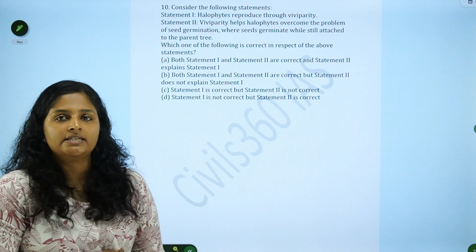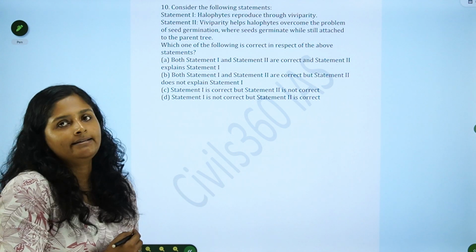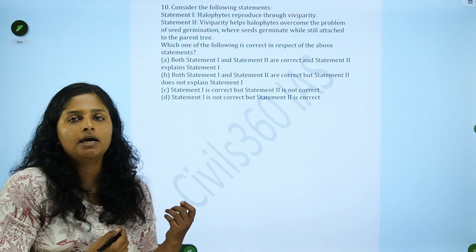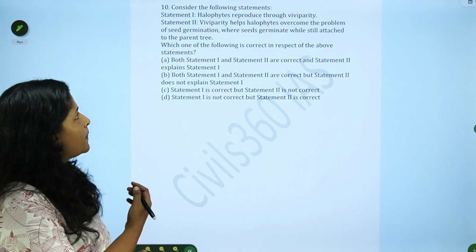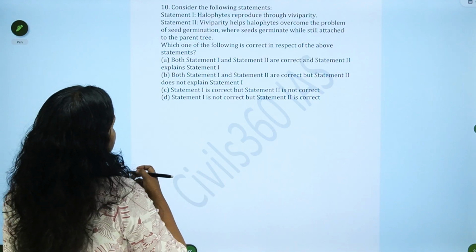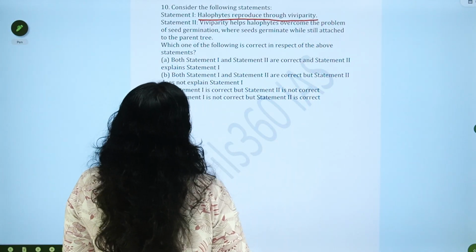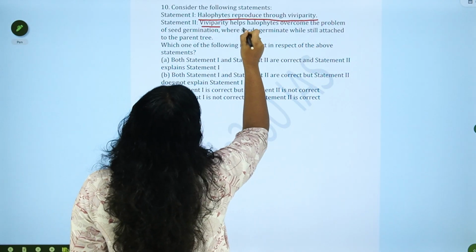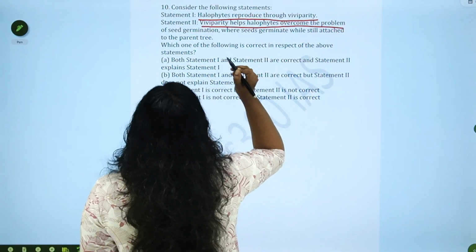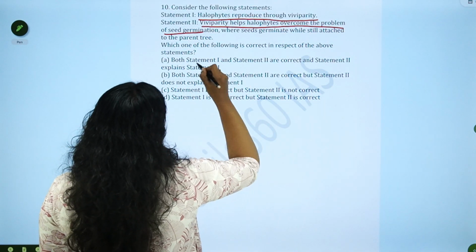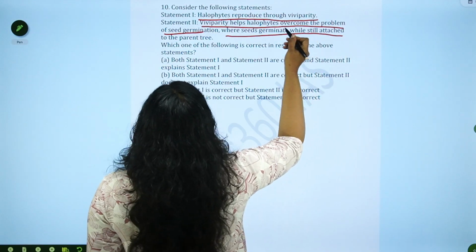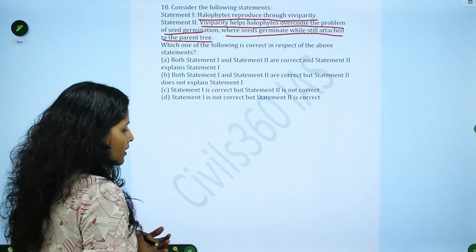Moving on to the next question, we will be discussing the 10th and 11th questions together because they are about adaptations. The first question is about halophytes reproducing through viviparity. Viviparity helps halophytes to overcome the problem of seed germination, where the seeds germinate while attached to the parent.